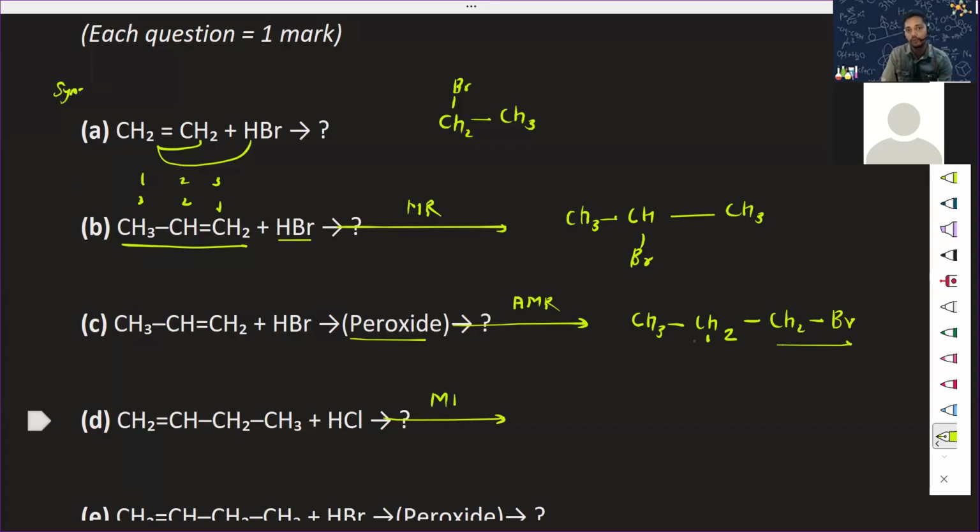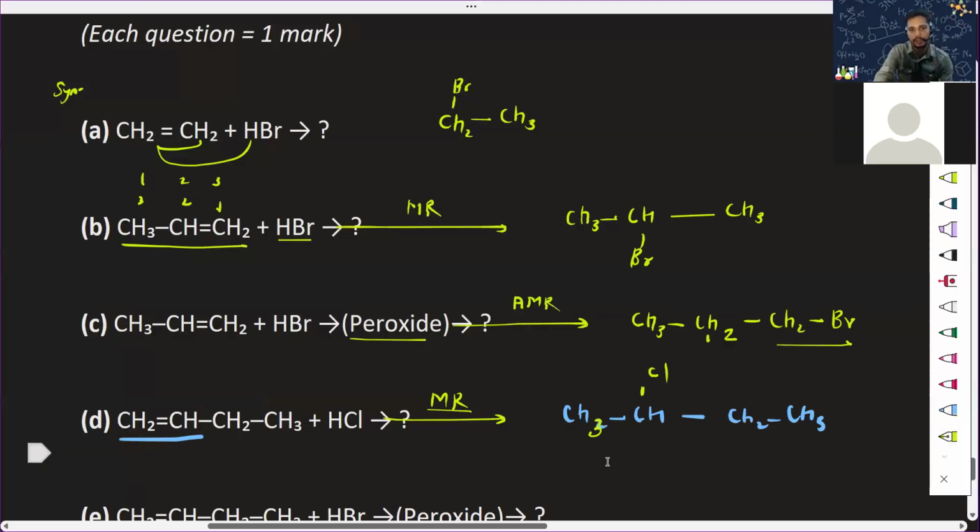This is the Markovnikov rule because nothing is given. So, what is your answer for this? Consider only this part, don't consider that part: CH2, CH, CH2, CH3. Where are you going to attach? Definitely here. Cl will be attached here, and here will be CH3, right? Yes. Well done.